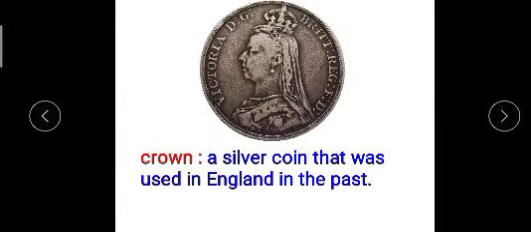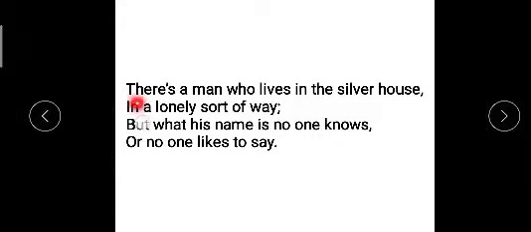Okay. So see the next stanza. There's a man who lives in the silver house in lonely sort of way, but what his name is no one knows or no one likes to say.